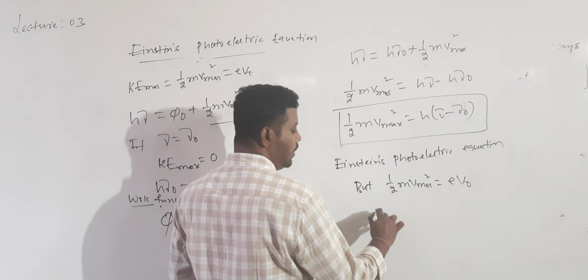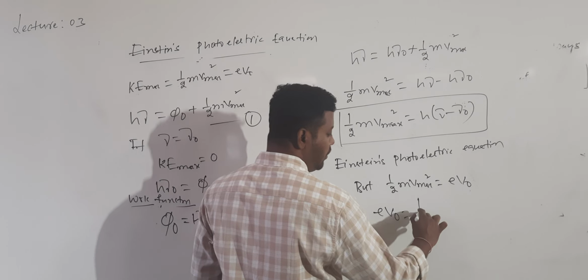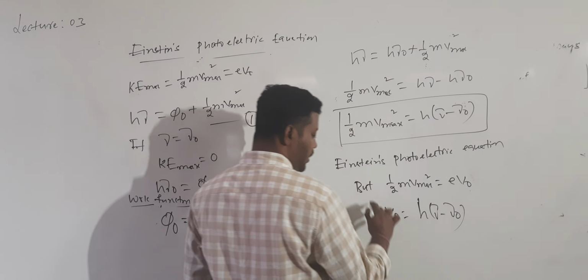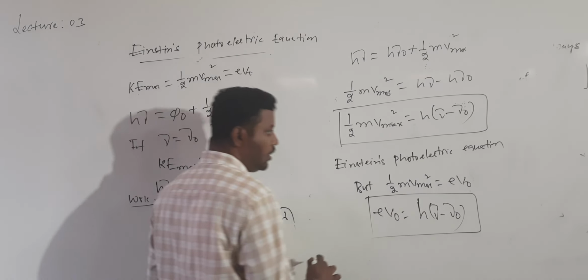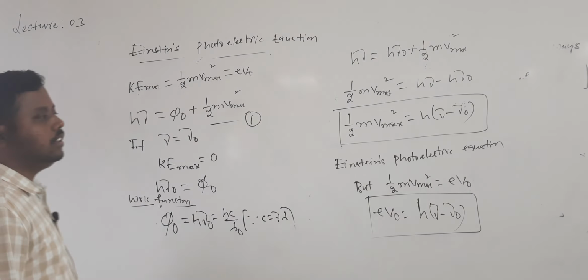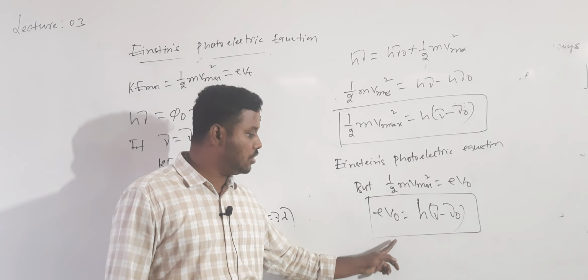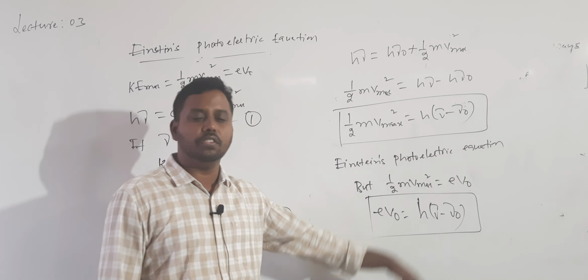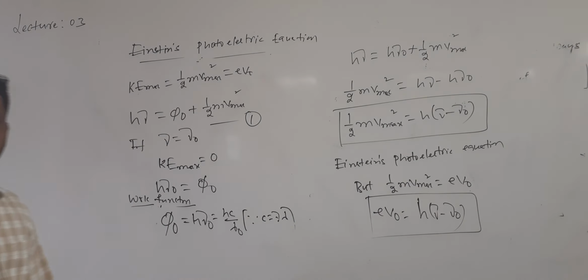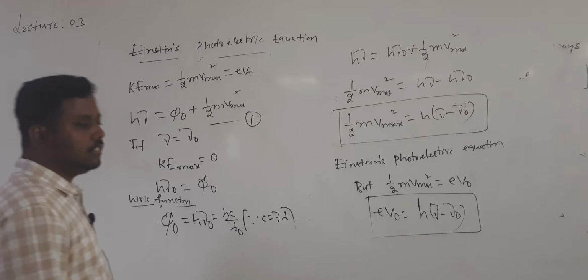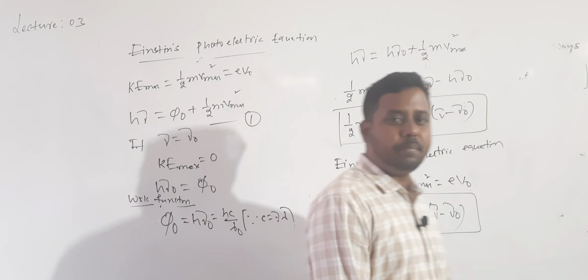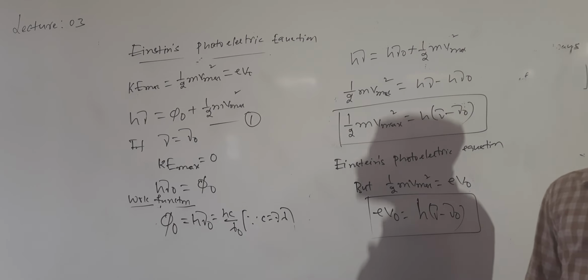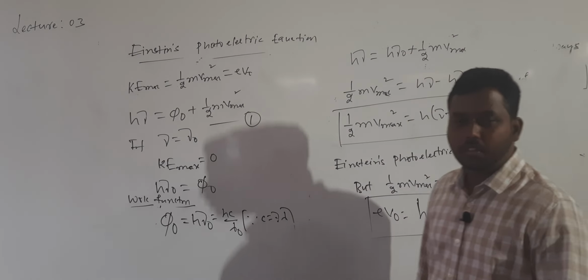So e V naught is equal to h into (mu minus mu naught). We can also write Einstein's photoelectric equation in terms of the stopping potential as e V naught equals h into (mu minus mu naught). This equation is very important for us. All numericals of this chapter are mostly based on this equation only.